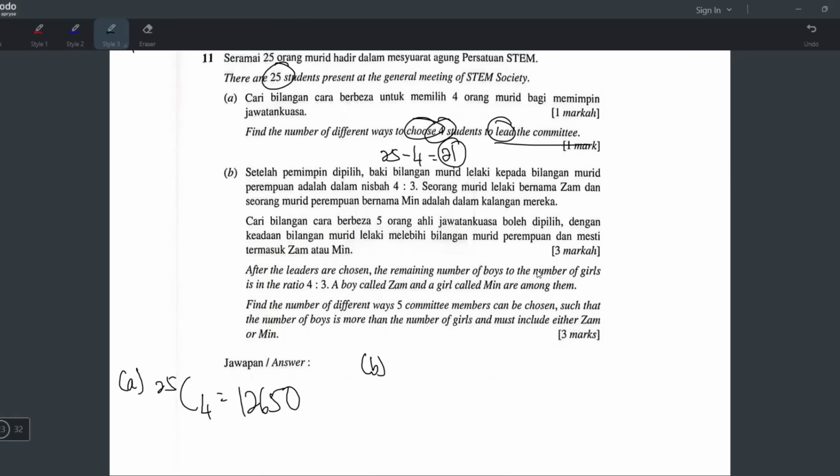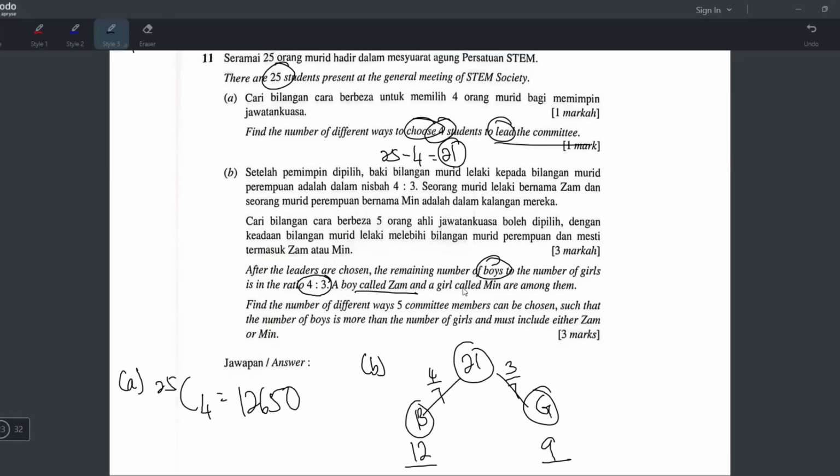The remaining number of boys to the number of girls is in the ratio 4:3. That means among the 21, you have boys and girls, but how many, I don't know. But they give us the ratio 4:3. 4 is the ratio for boys, so this one is 4/7, because of the ratio 4 plus 3 is 7. And this one is 3/7. So I can find out the number. Just take 4/7 times 21 and you will get 12. That means there are 12 boys. For girls, take 3/7 times 21, you get 9. You can use your calculator to help you. So now you know there are 12 boys and 9 girls.